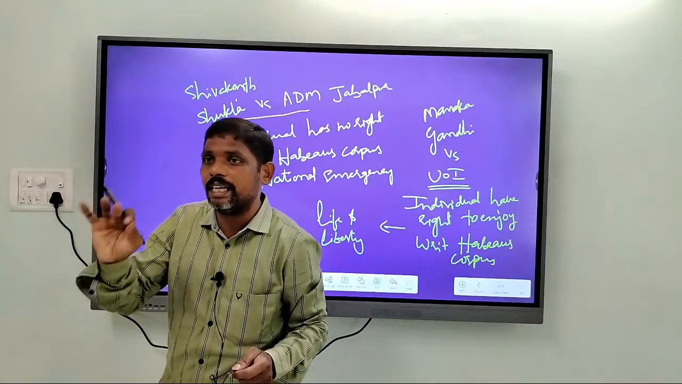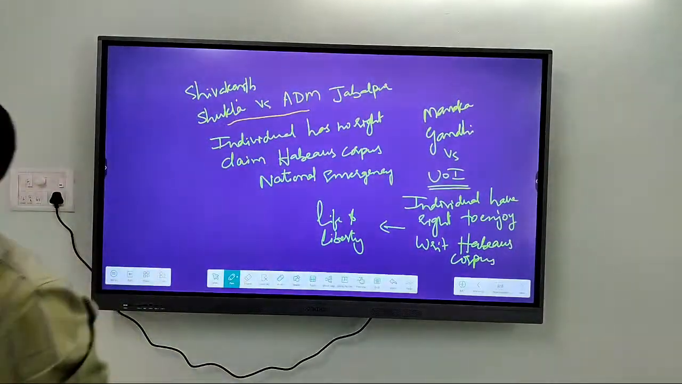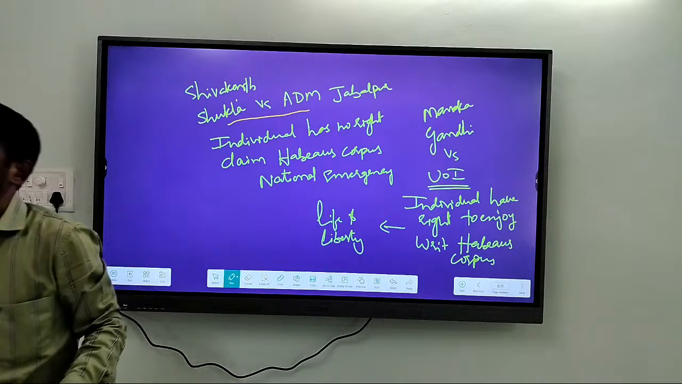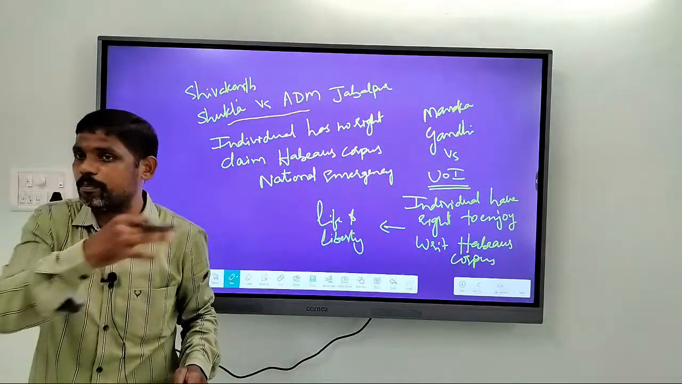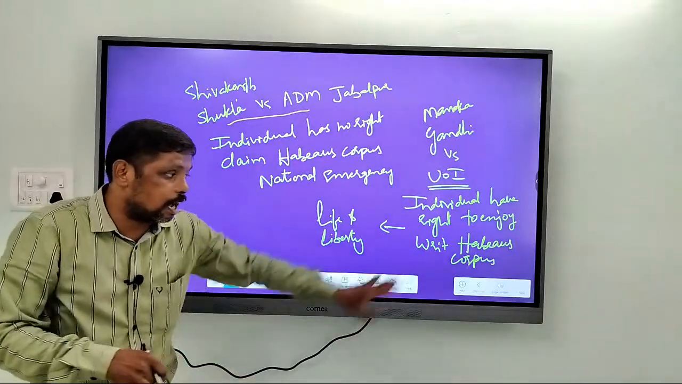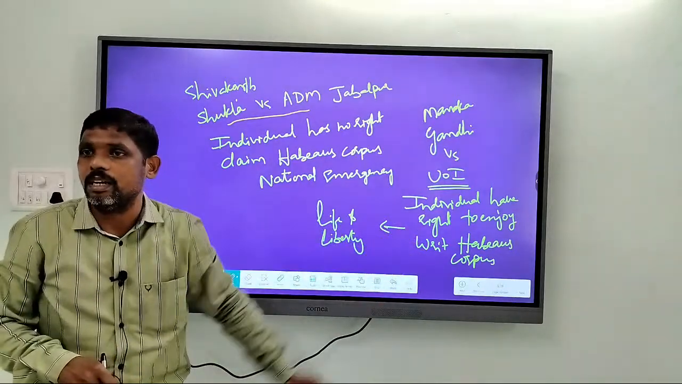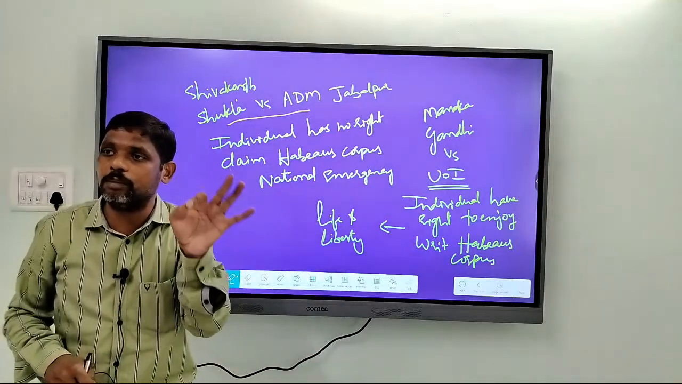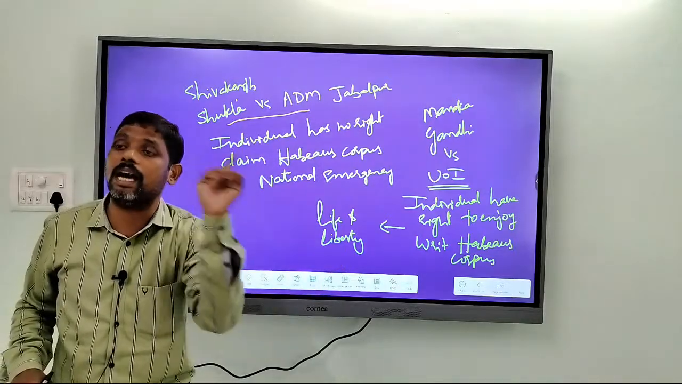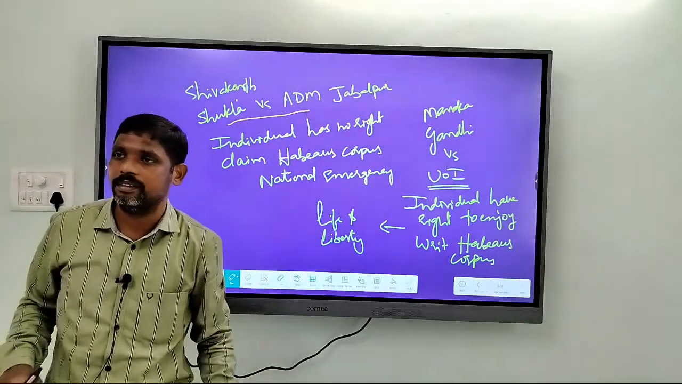That means fundamental rights can be restricted. No? They can be restricted. That is what I am saying, except habeas corpus, other writs can be restricted. The writs of mandamus, prohibition, certiorari, quo warranto, they can be restricted, but habeas corpus cannot be restricted. So whenever national emergency is imposed, habeas corpus is available to every citizen, but other writs are not available.